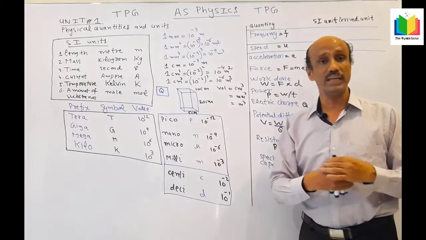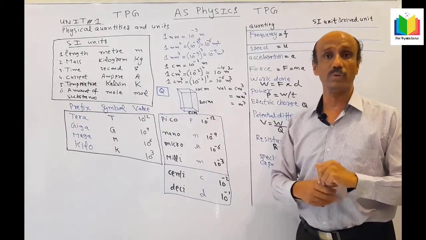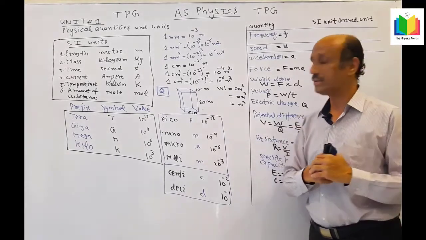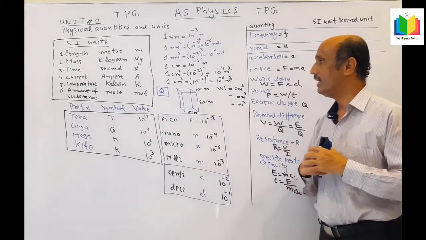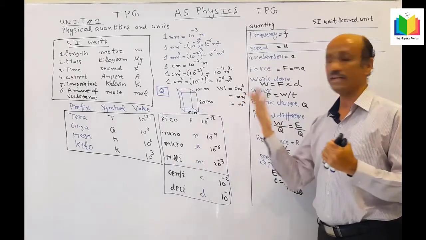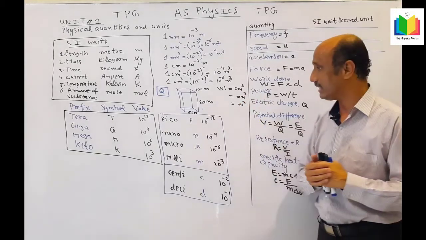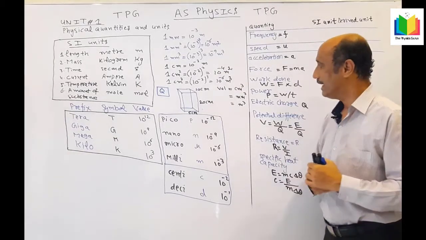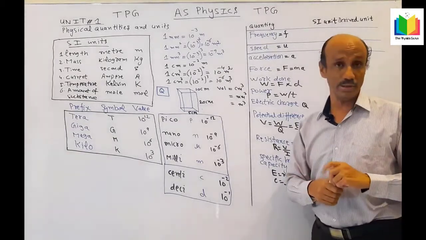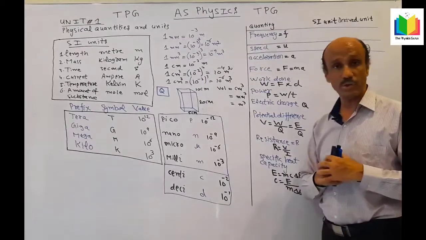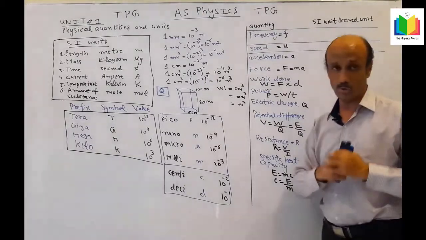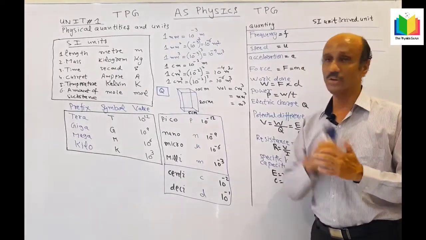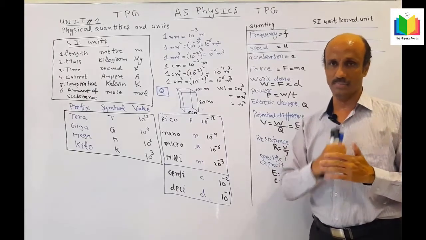Now this is the question which I have written on the board, and you are required to give me the answer in the comments. The volume of a cuboid is required, where the dimensions are given as 10 centimeter, 20 centimeter and 5 centimeter. You are required to give me the answer in the comment section: the volume in centimeter cube, the volume in millimeter cube, and the volume in meter cube. I hope you can do this very easily. Conversion is required.